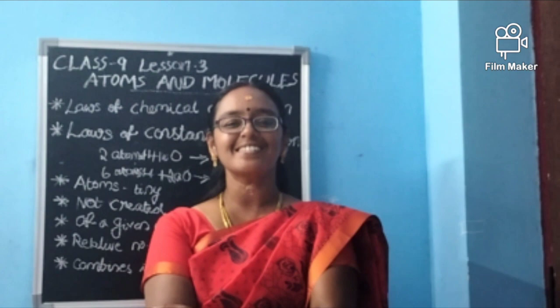And the relative number and kind of atoms in the formation of a compound or molecule will be constant. These are the 6 main points which Dalton proposed about the atom. Now we are getting some idea about the atom.